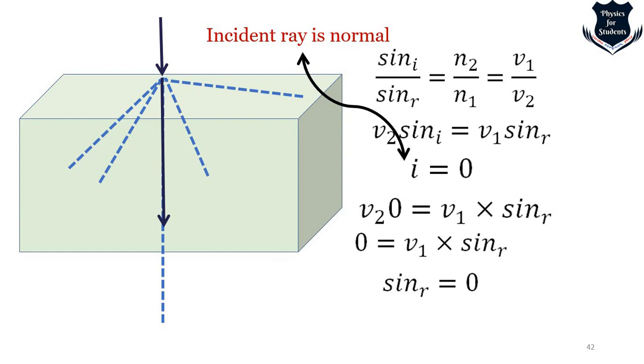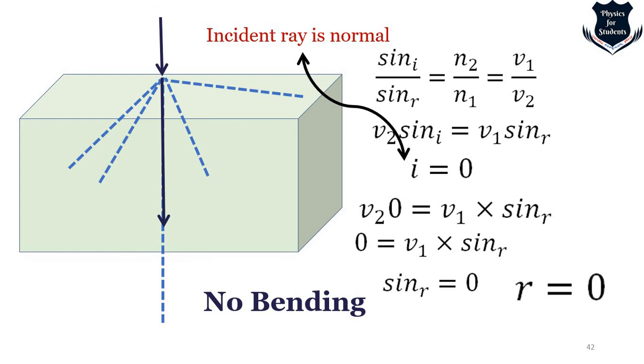So what is sine r? Sine r here is 0 because it is normal. So what is the value of r? r is 0. r is 0 means that there will be no bending. So you see, when the incident ray is falling normal to the surface, following Fermat's principle, obviously it will go straight because it is unable to decide.